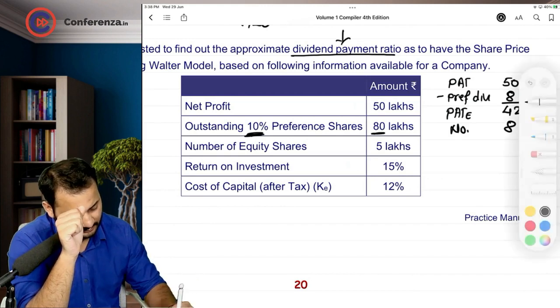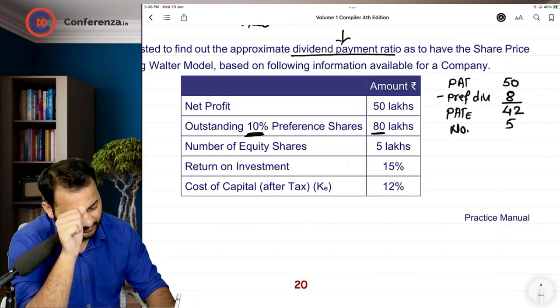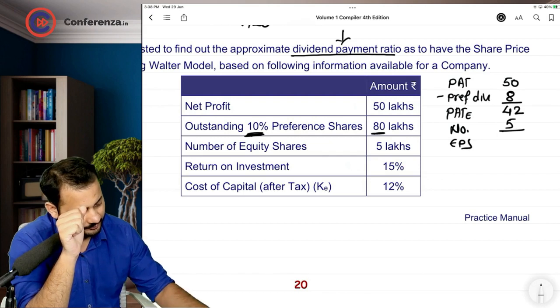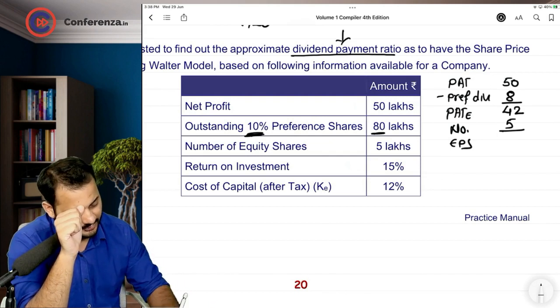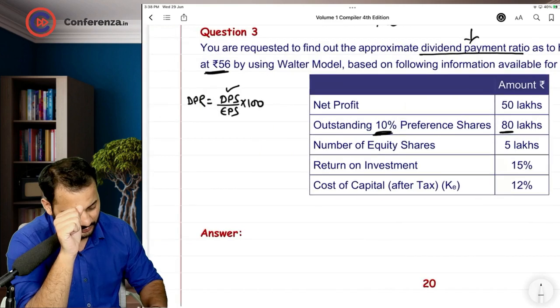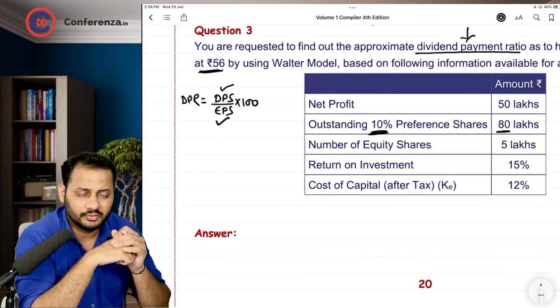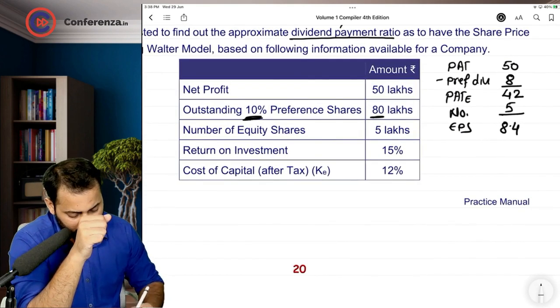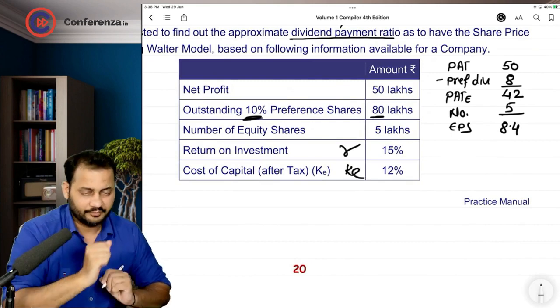5 lakhs. This will give you earning per share 8.4. So you have the earning per share also right now. Then this is R, this is KE.